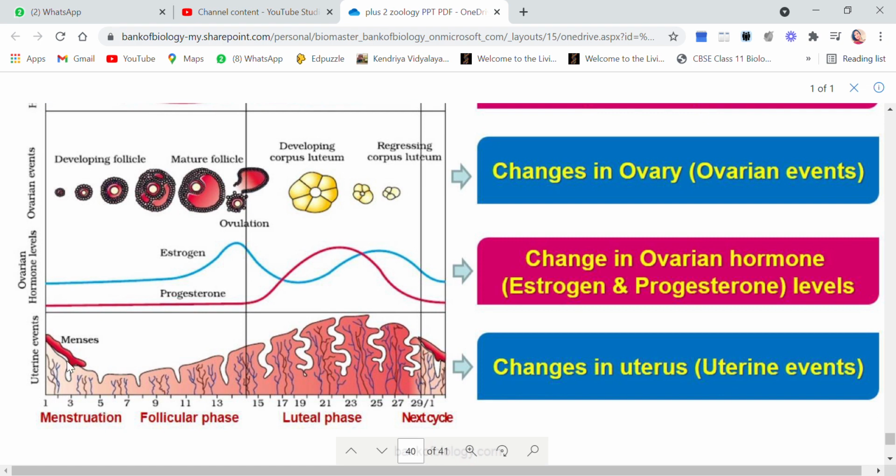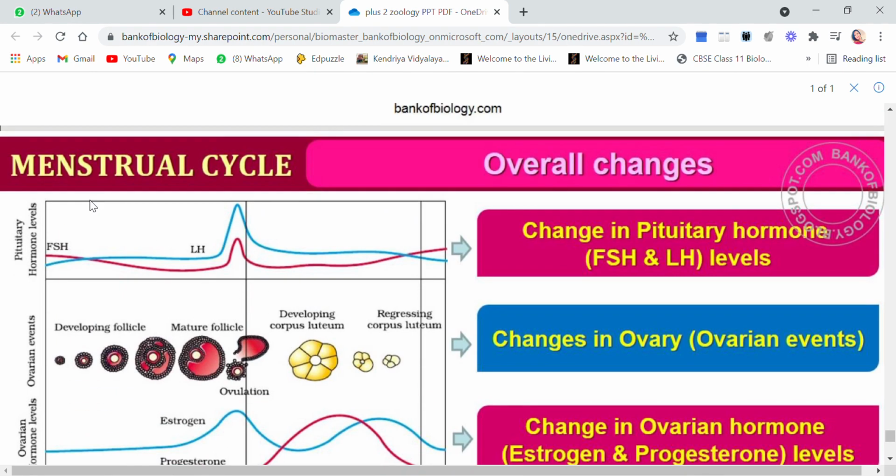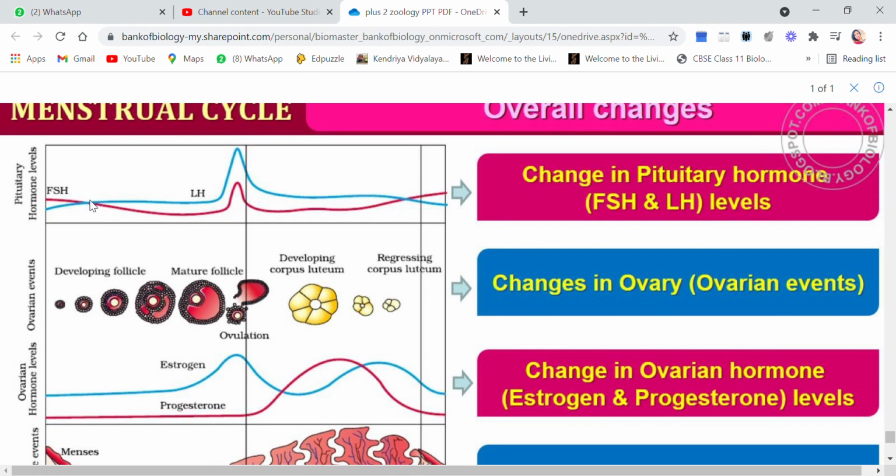Okay, so you see this is the menstruation period, and at this point of time the level of progesterone is very low, the level of estrogen is also very low, and the developing follicles are very small. Let's move on to the next one. Here even the FSH and LH levels are also very low.